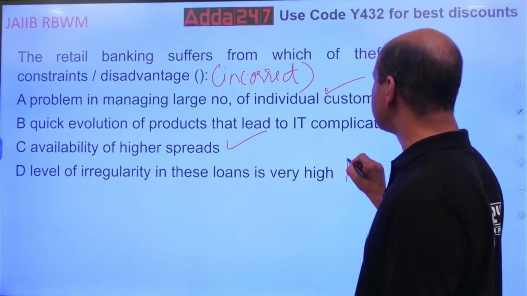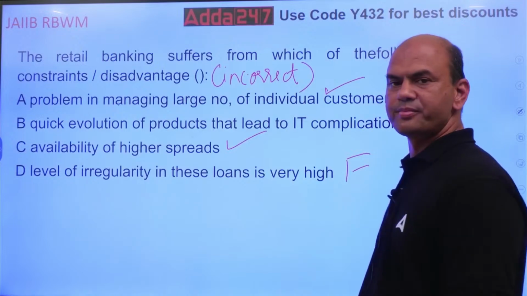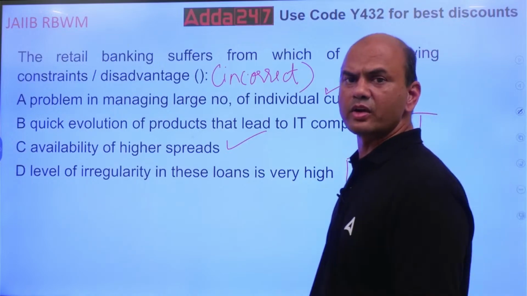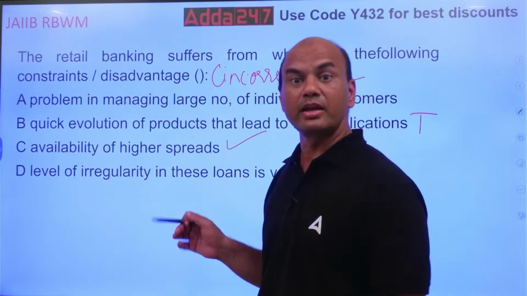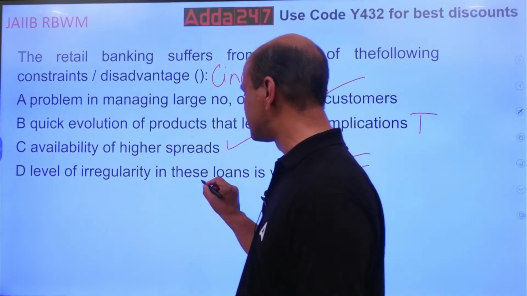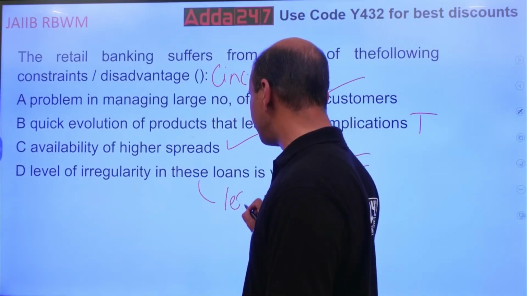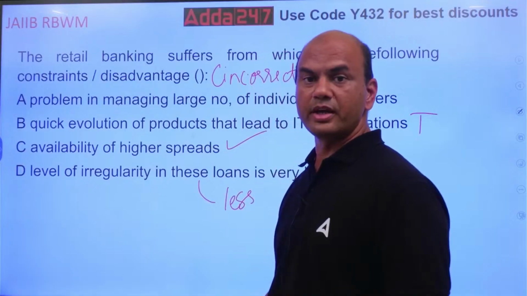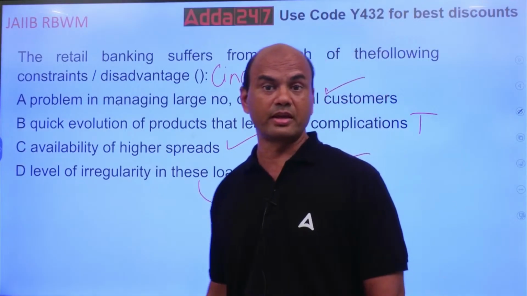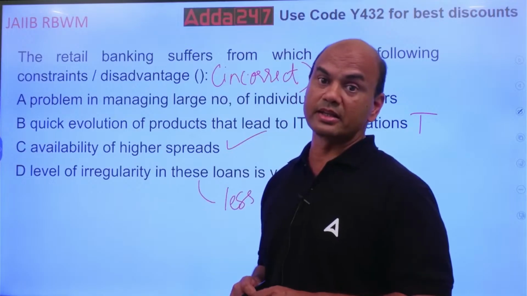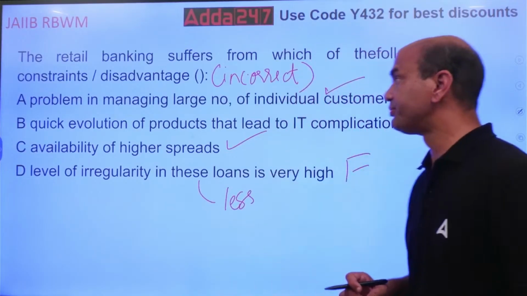But you have to understand this also. Level of irregularity or NPAs are more in retail banking? No. NPAs are less. In corporate banking, they are more. Okay, NPAs are more in corporate banking, whereas in retail banking, they are always less.